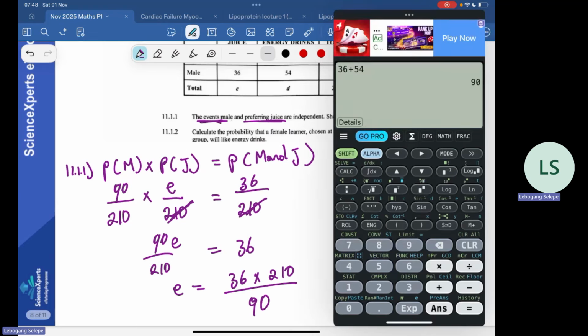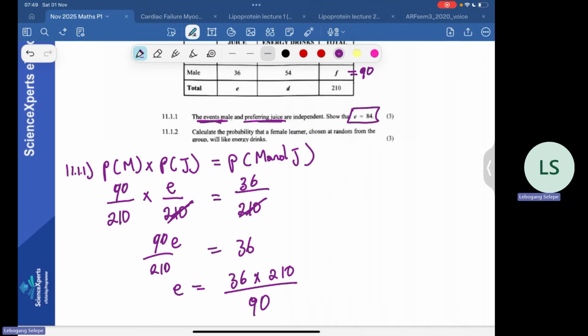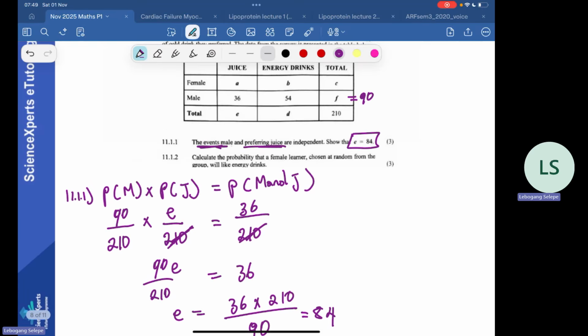Let's put that in our calculators. 36 multiplied by 210 over 90 gives 84. So it's correct. So E is 84. We were able to prove that it's 84.